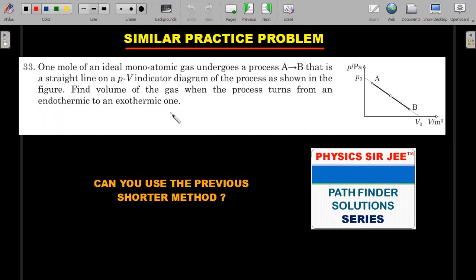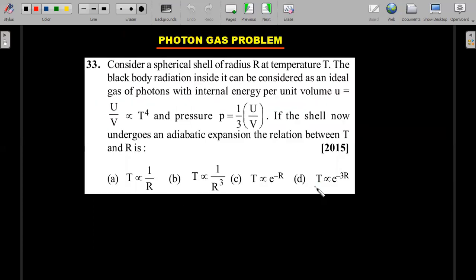Try to interpret this in a proper manner and try to use a method similar to the previous shorter one. Okay, it's not the same, but it will be a similar practice problem. So wait for the solution I'm going to give in the Pathfinder solution series. Some of the good students that you are will know the shorter solution for this also. A very famous problem asked in Olympiad once.